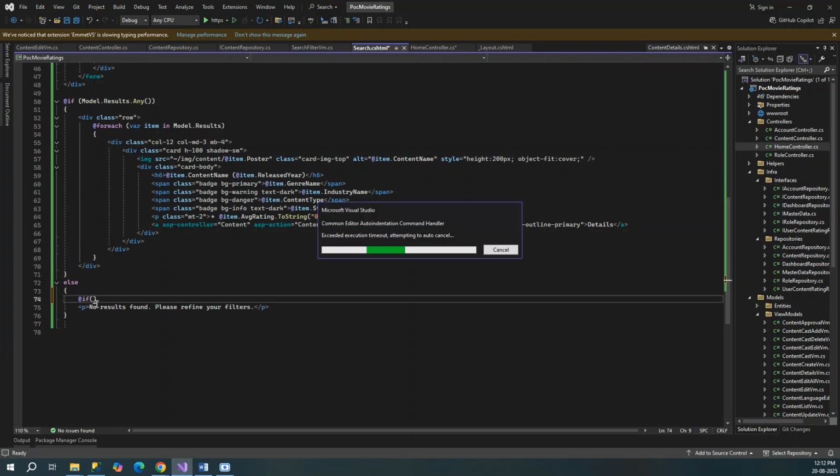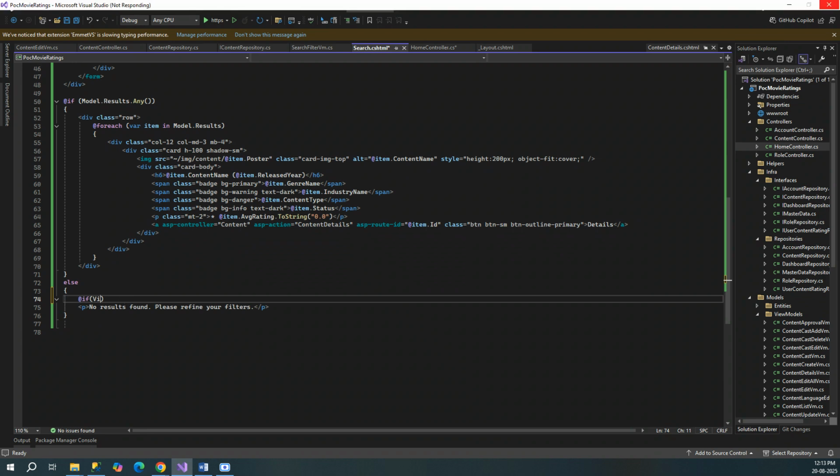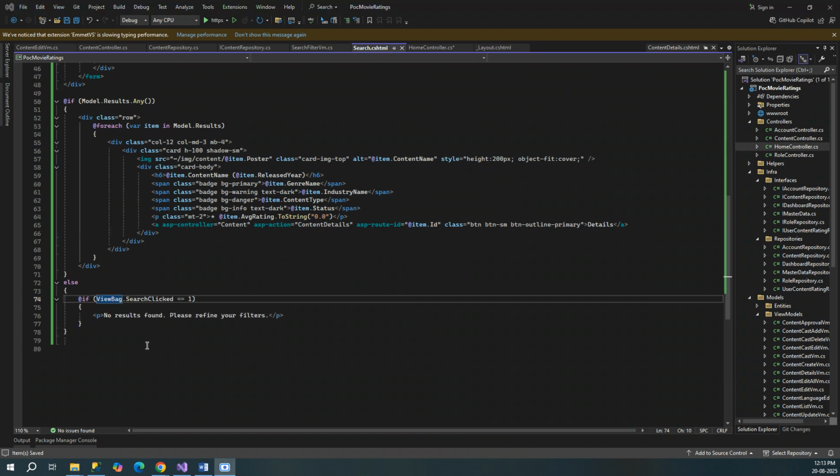Let me copy paste it rather than typing. So what I'm checking in the else part is, if search was clicked and it resulted in no result, then only we should display this. Otherwise, we should not display this. So basically, when we are landing on the search page for the first time, this message should not appear. Let's see.